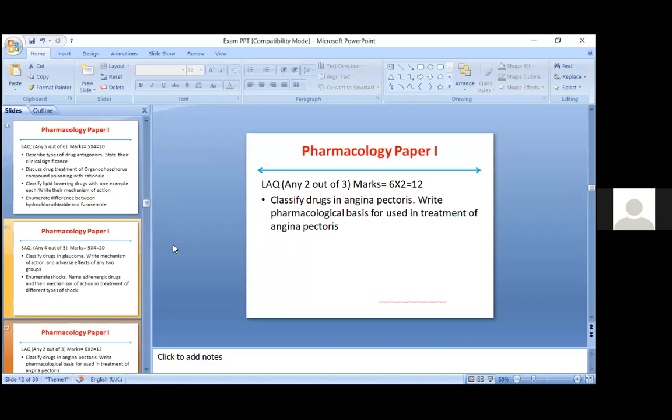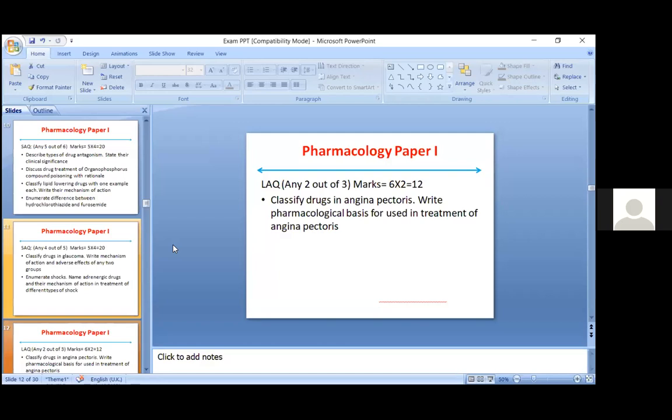So before classification, give a glimpse of what angina pectoris is, the various drugs, and at which stage each drug can act, like nitrates. First you can always tell about nitrates, and nitrates itself is a short answer question. After nitrates, you will tell about the beta blockers.